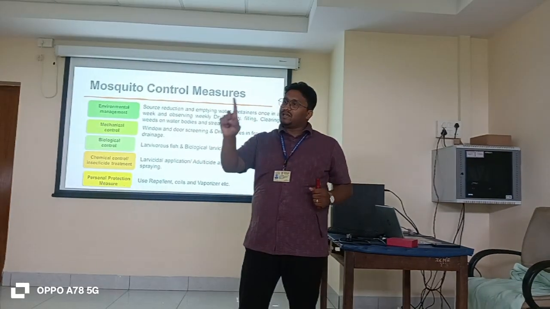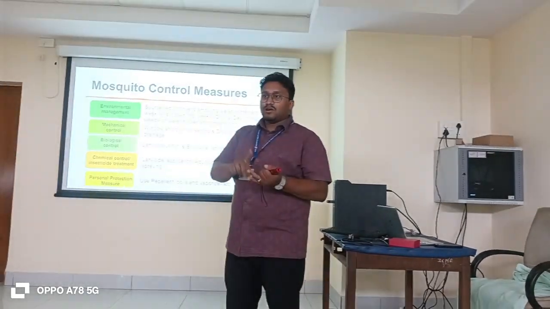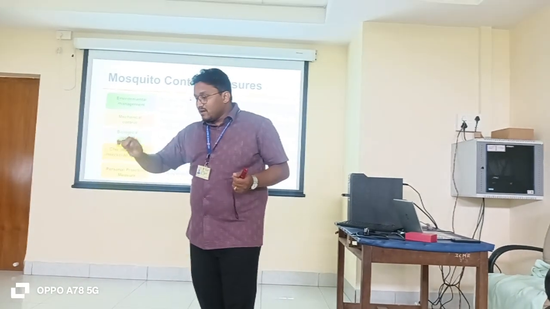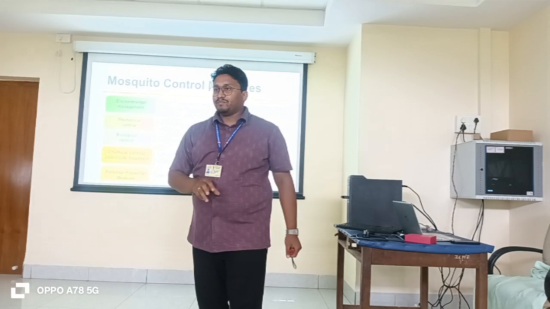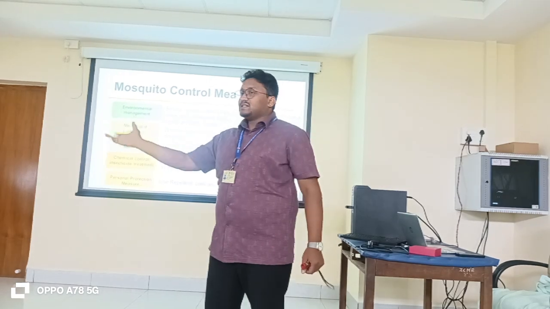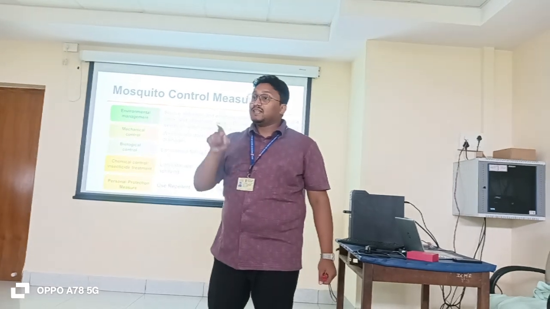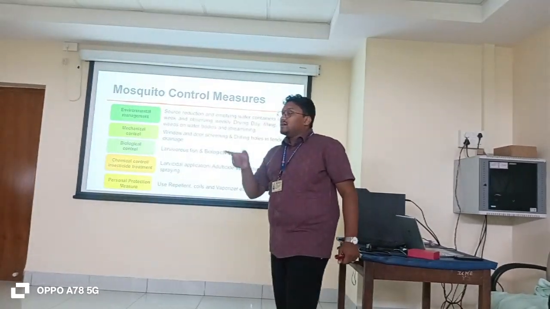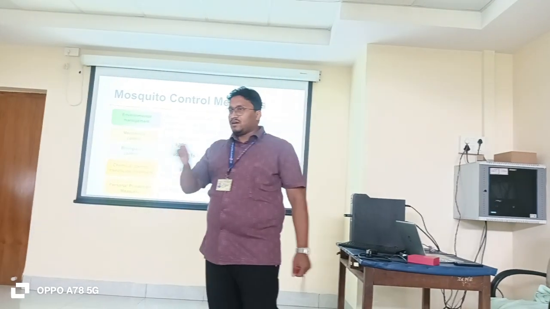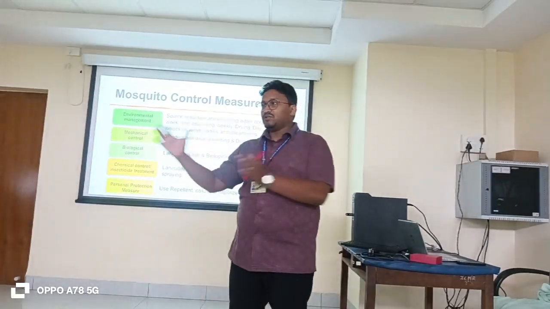Next, the pupa stage will be there for 1 or 2 days. That's why we are calculating the pupal index. Indices: Breteau index, house index, container index, and the pupal index is also there. In how many dips you are collecting, how many pupae will come, you have to count actually. Why are we counting the pupal index? The pupal stage is only around 1 or 2 days. It will emerge as an adult and start biting. That's why if a greater number of pupae is there, more danger is there. That is why we calculate the pupal index. So in pupa, in 1 or 2 days it will grow as an adult. So it will be almost 7 days: 1 day, 4 days, and this is 2 days, like 7 days. So 7 to 10 days.